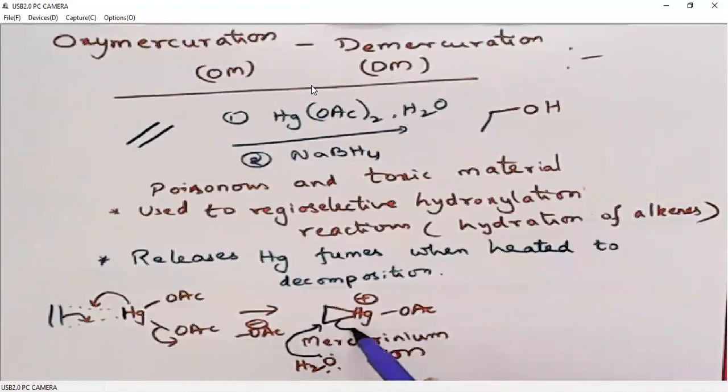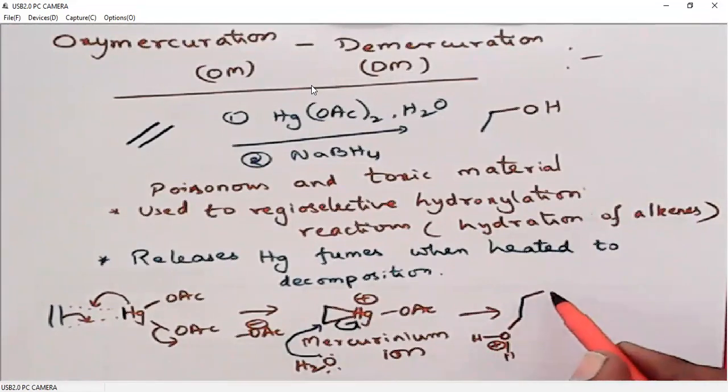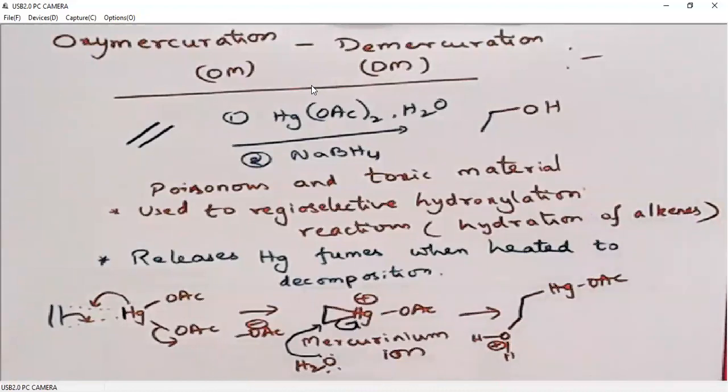Then the three-membered mercurinium ion will break down to give, on one side H2O plus, other side HgOH.